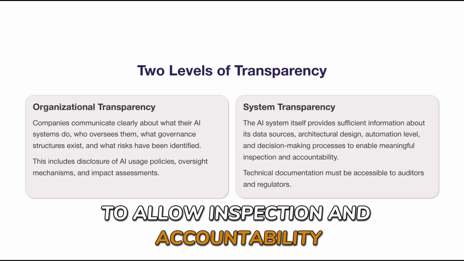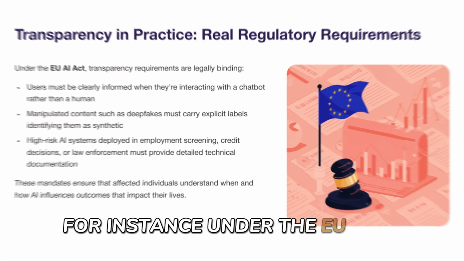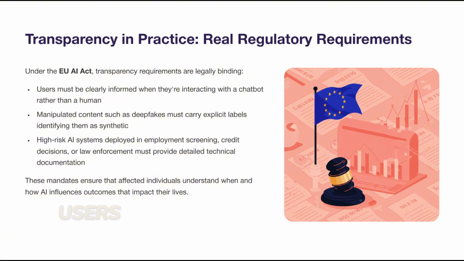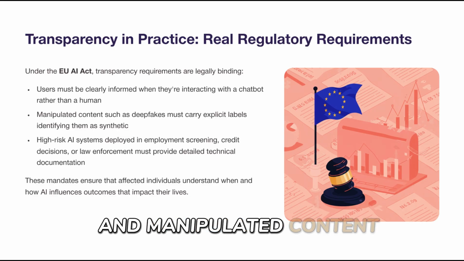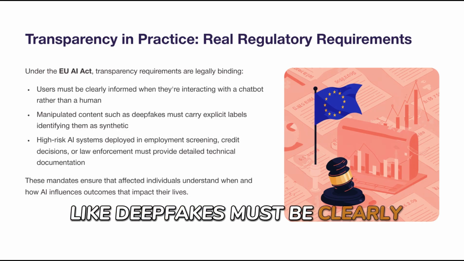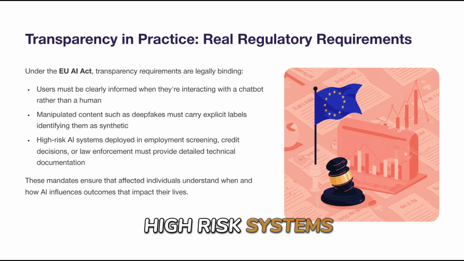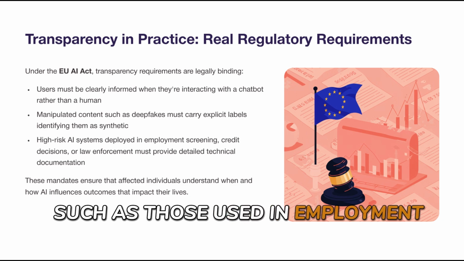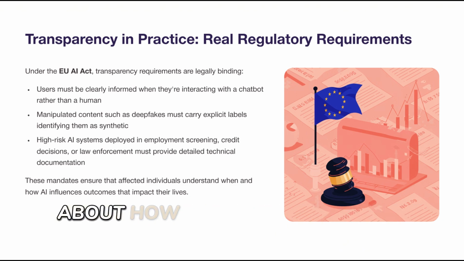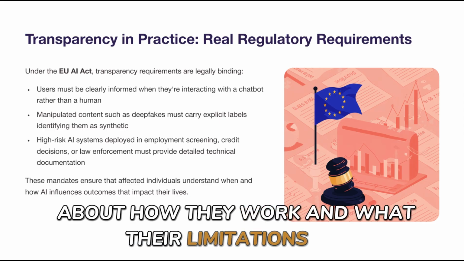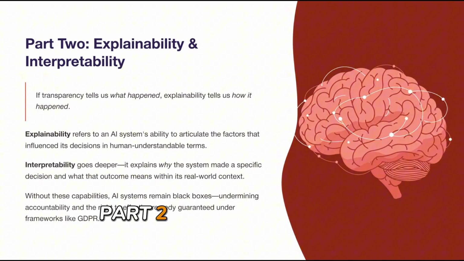and accountability. For instance, under the EU AI Act, users must be told when they're speaking to a chatbot, and manipulated content like deepfakes must be clearly labeled. High-risk systems, such as those used in employment or finance, must also provide detailed documentation about how they work and what their limitations are.